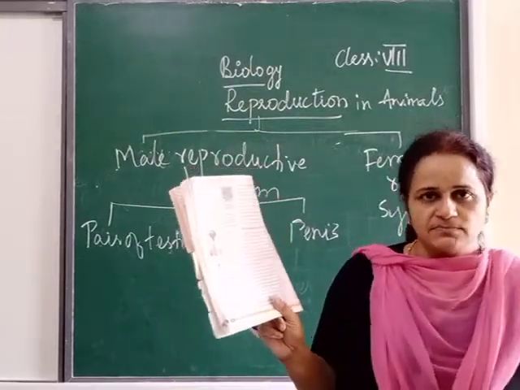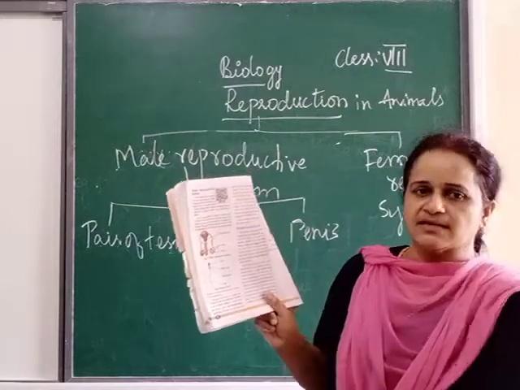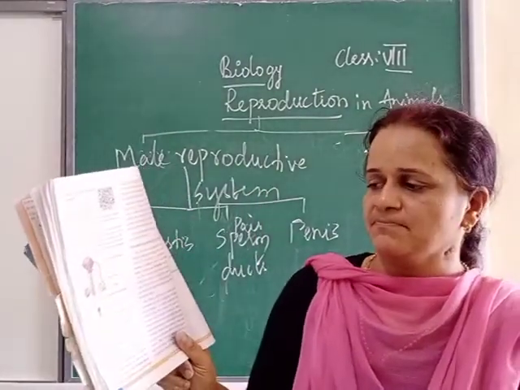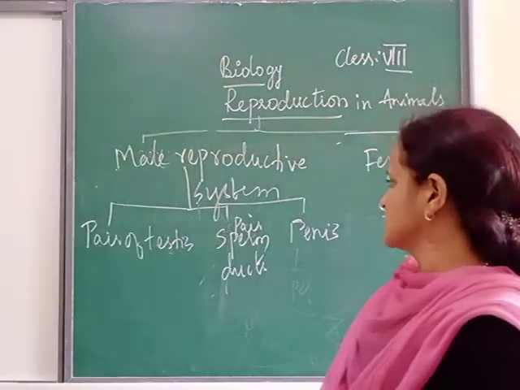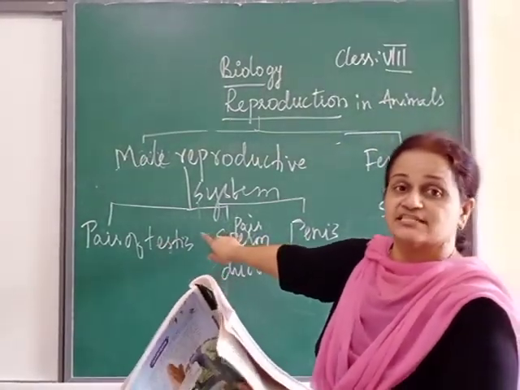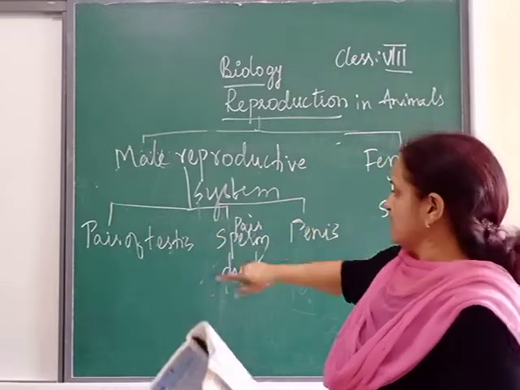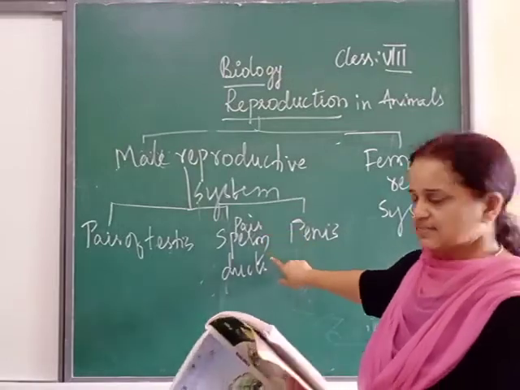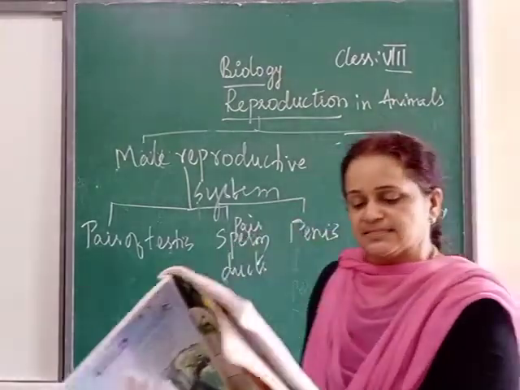Everyone, look at figure 7. You can see how the male reproductive system is. Can you see the testes in figure 7? Then we have the pair of sperm ducts, or seminal ducts, and one penis.